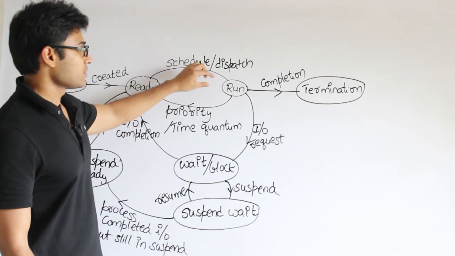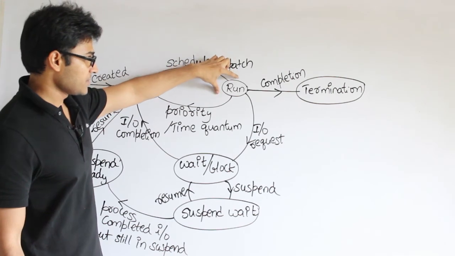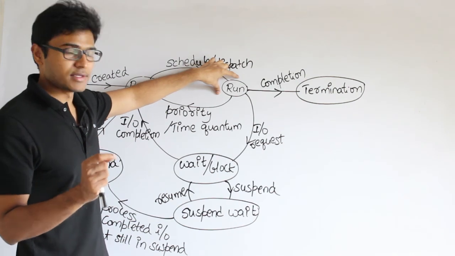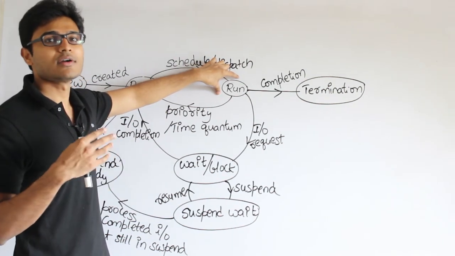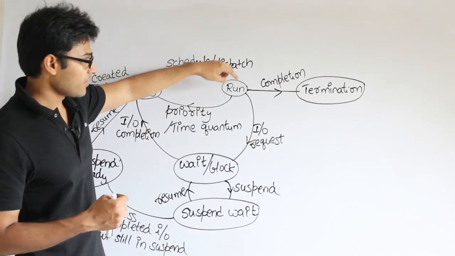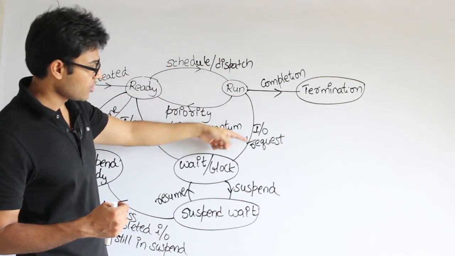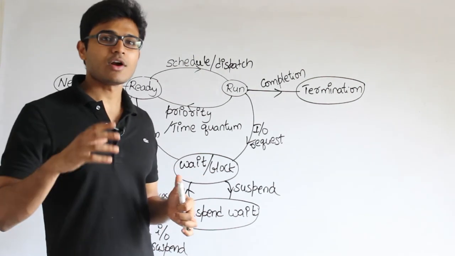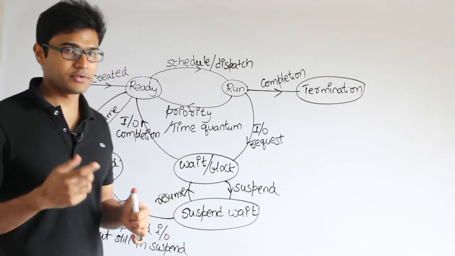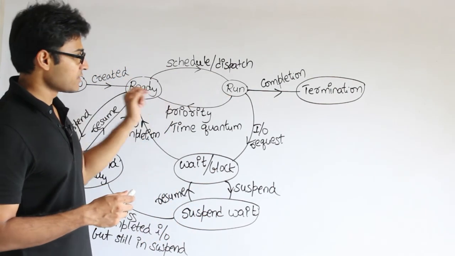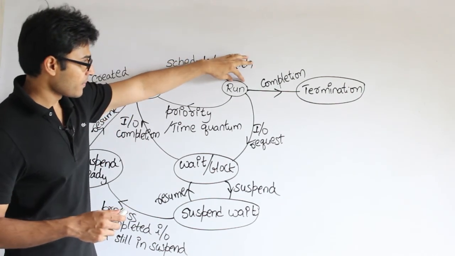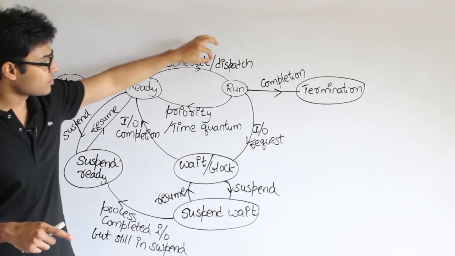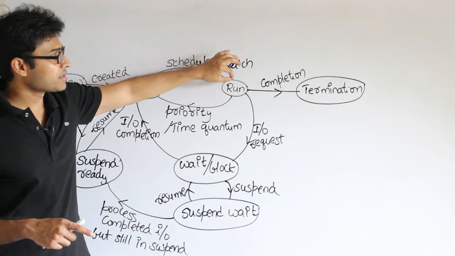Now if you are in this run state, watch it. If you are in this run state and suddenly you get an IO request, which means a process is suddenly asking for IO, input output, then you are going to send it to the wait or block state, which means the process should not be scheduled again immediately. Why should it be sent to a different state, and not to the ready state? If it is asking for IO and you put it back in the ready state, then you might again schedule it for running and again it will ask for IO.